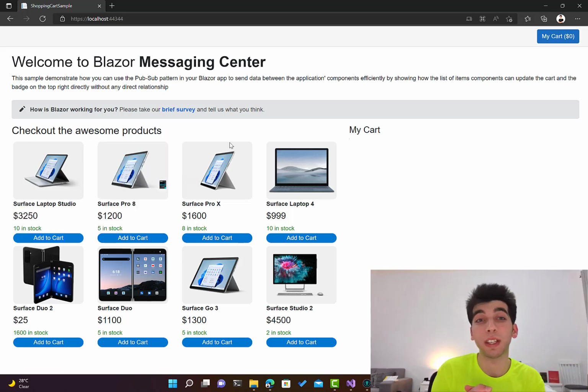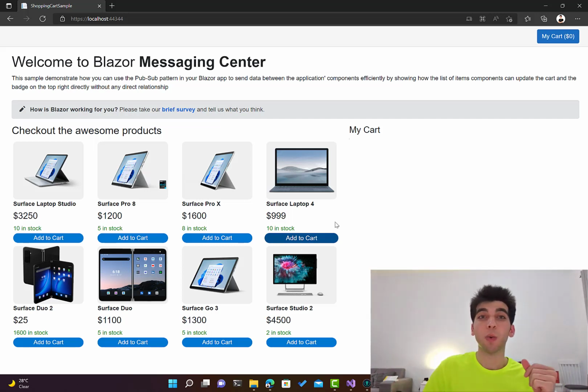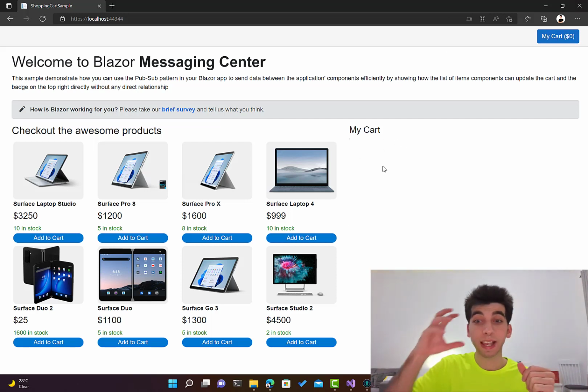So let's say you have an e-commerce website, and here we have the item component. The item has a name, has a price, and has a stock available. We have 10 items over here. Here we have my cart, which is a far component from this item, and here we have our shopping cart. So whenever we add to the cart, we need an event or a message to be sent, where other components like my cart, this button, and the shopping cart can listen, grab the item and do something, like visualize something or do some stuff, which is very efficient